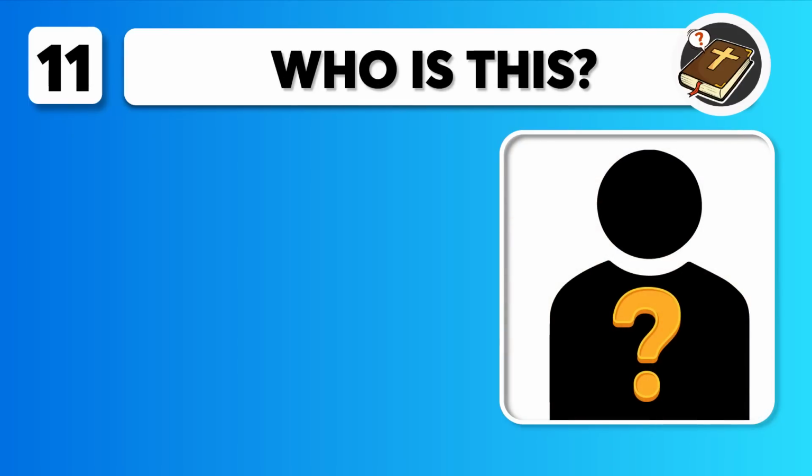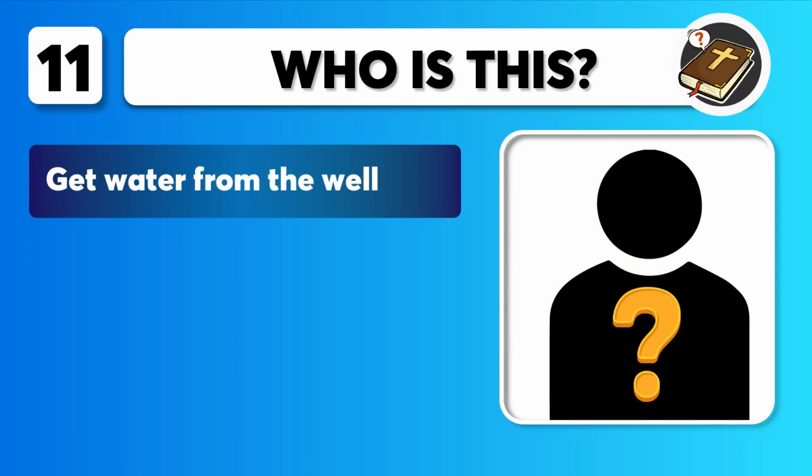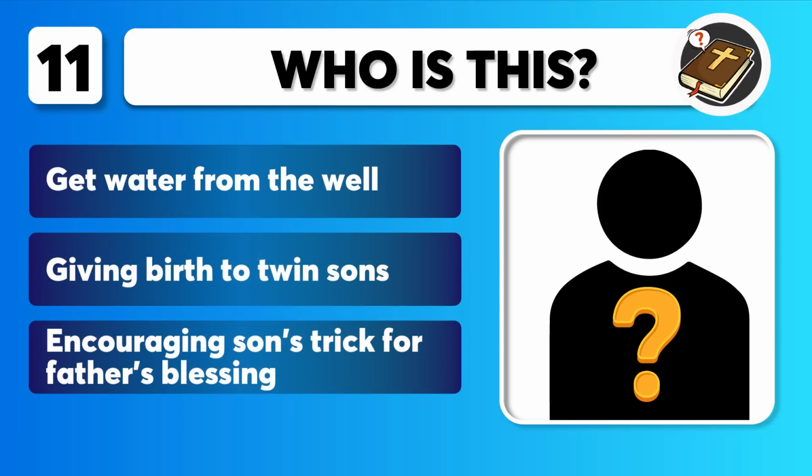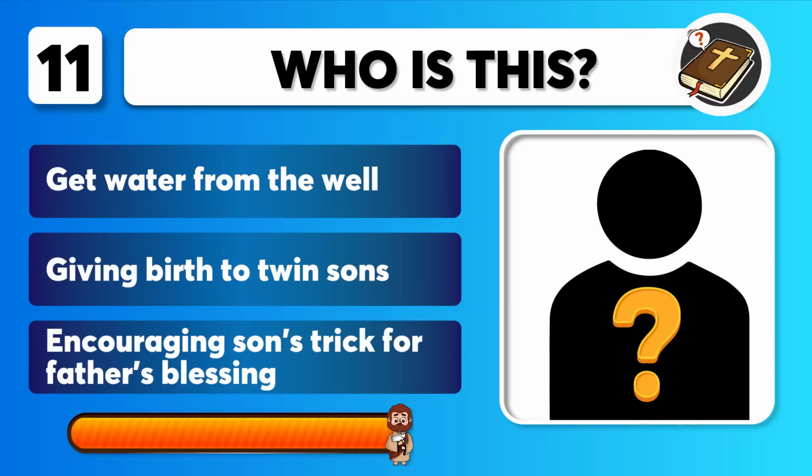Question 11 includes clues. Get water from the well. Giving birth to twin sons. Encouraging son's trick for father's blessing. Who is this? You get 10 seconds.